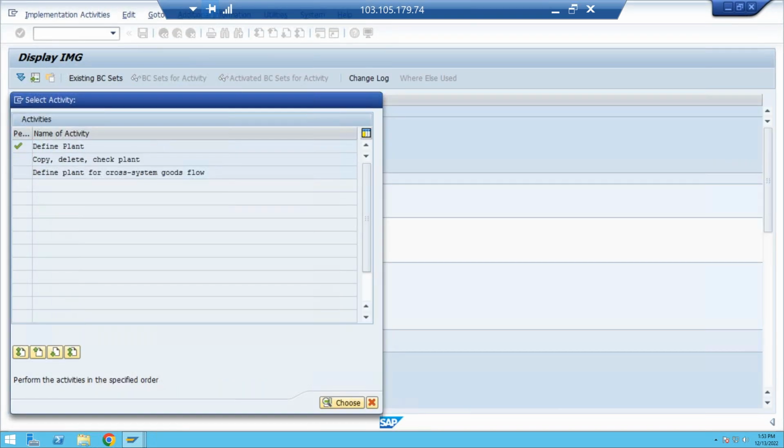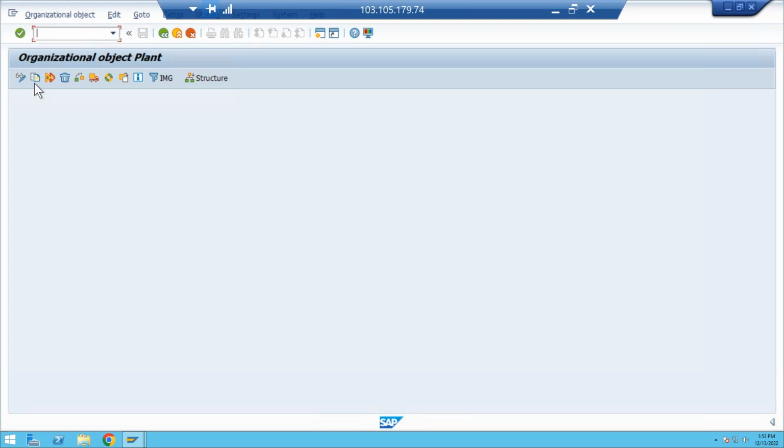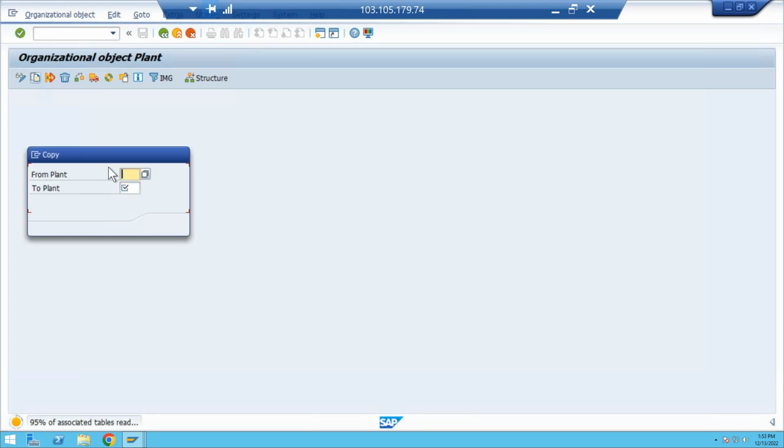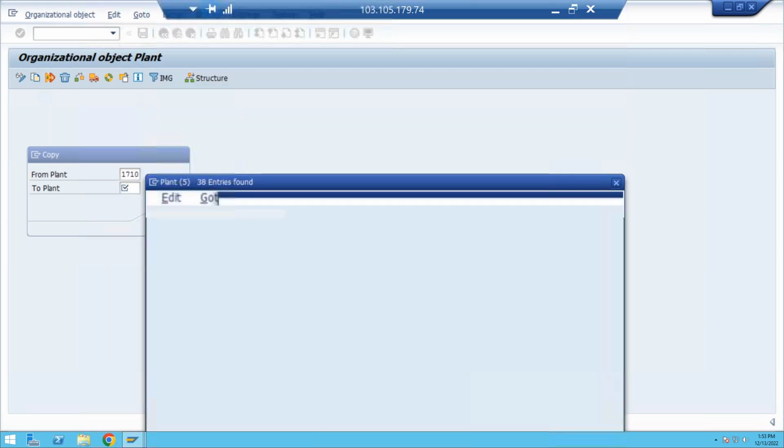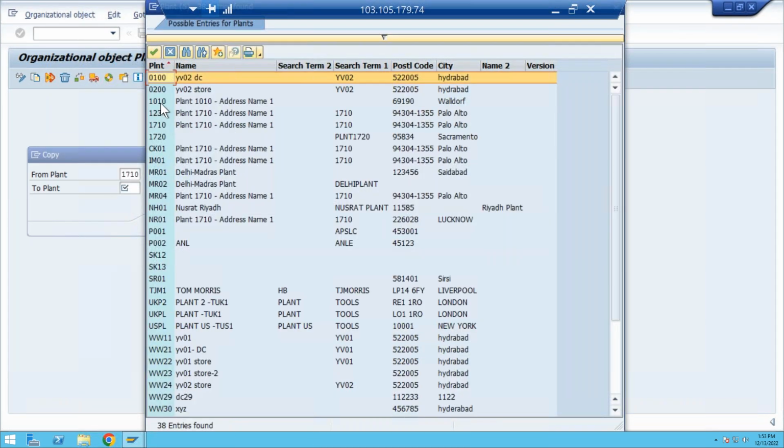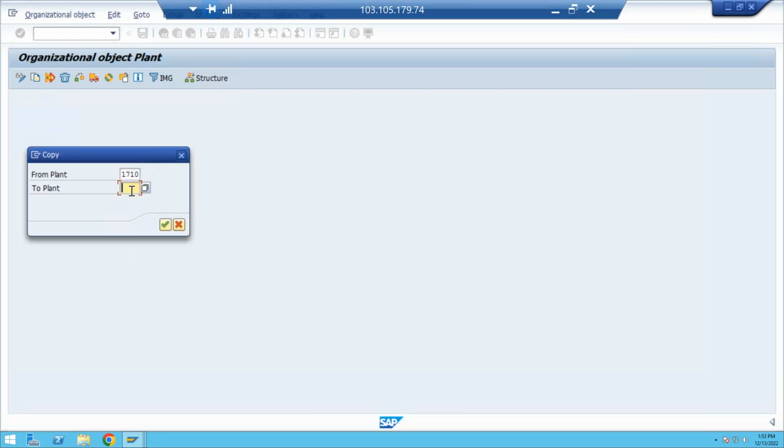You need to click on copy, delete, check plant and click on copy organizational object. Now copy from 1710. In ECC we copy from 1000, but here I need to copy from 1710 to here, plant 1234.